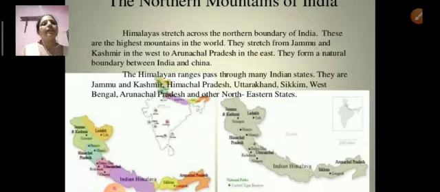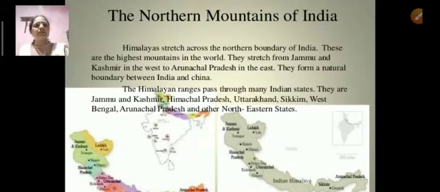They stretch from Jammu and Kashmir in the west to Arunachal Pradesh in the east. They form a natural boundary between India and China. The Himalayan ranges pass through many Indian states. They are Jammu and Kashmir, Himachal Pradesh, Uttarakhand, Sikkim, West Bengal, Arunachal Pradesh and other northeast states.